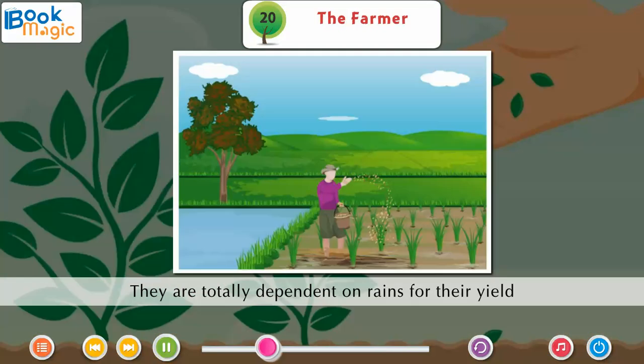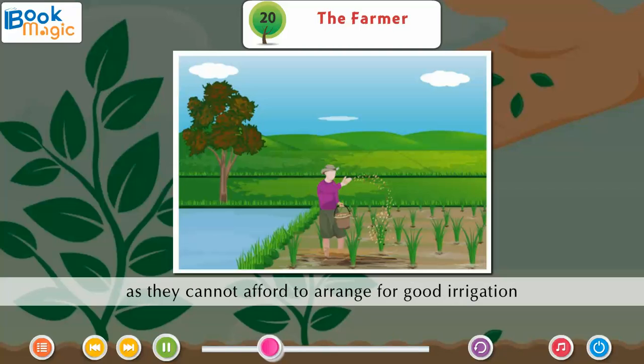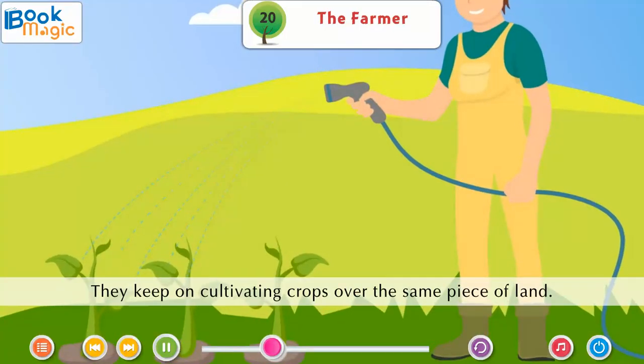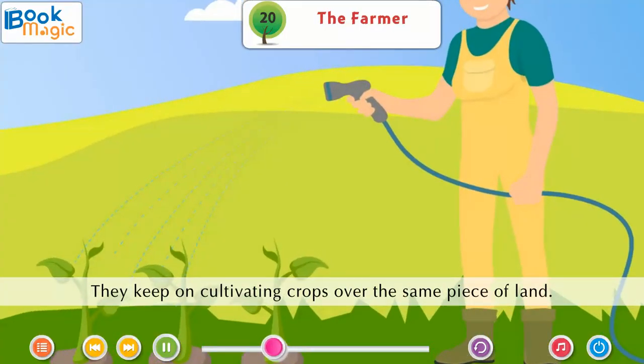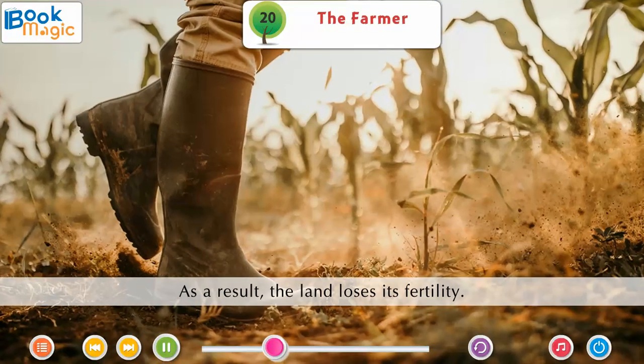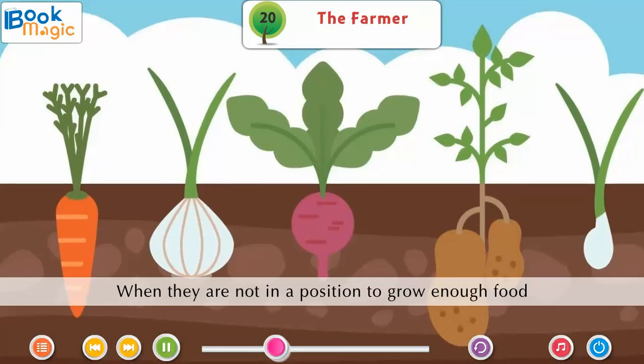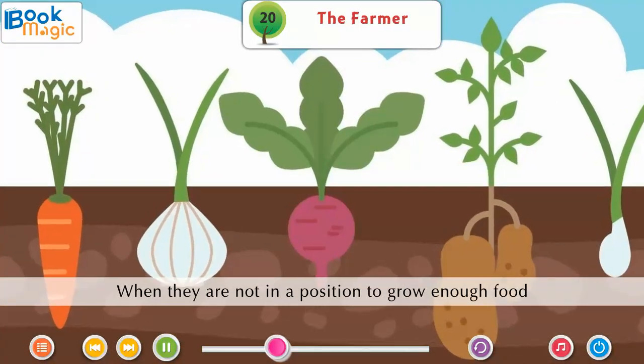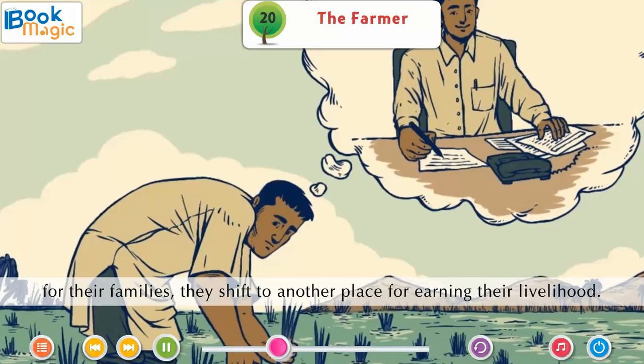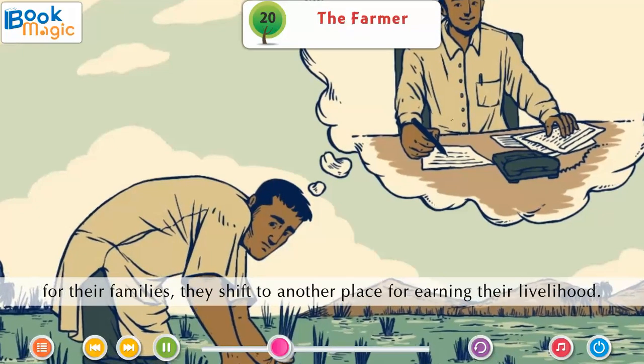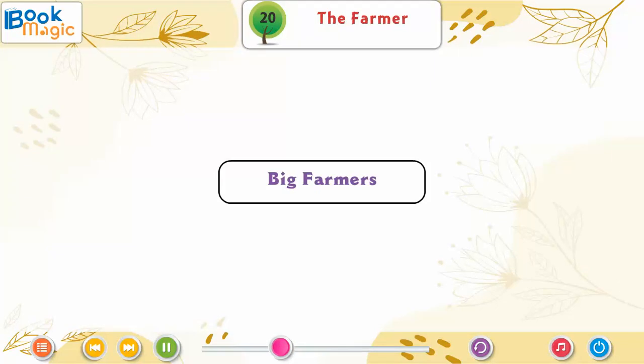They are totally dependent on rains for their yield as they cannot afford to arrange good irrigation facilities for their crops. They keep on cultivating crops over the same piece of land. As a result, the land loses its fertility. When they are not in a position to grow enough food for their families, they shift to another place for earning their livelihood.